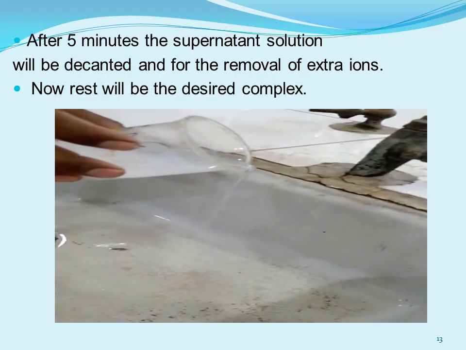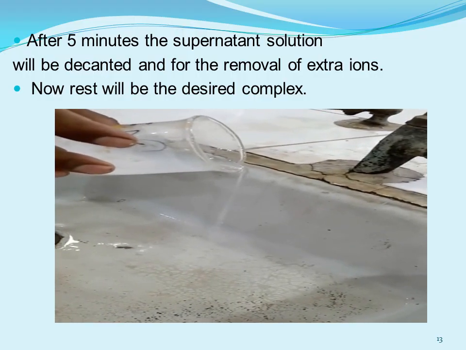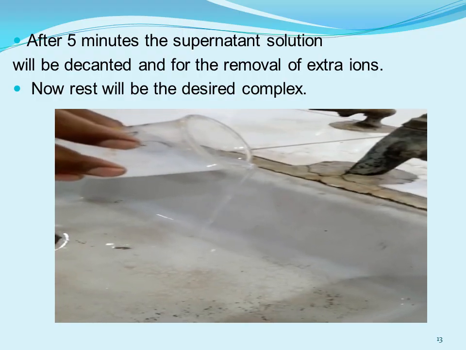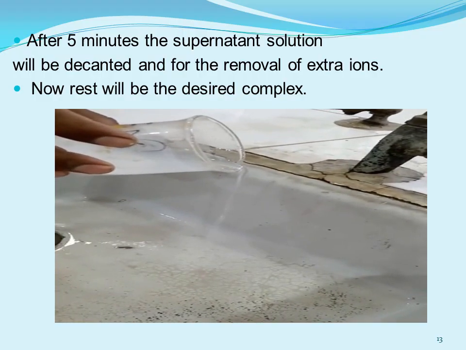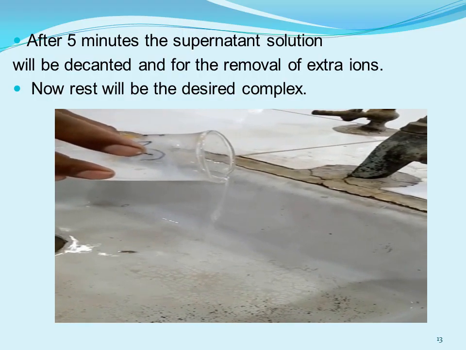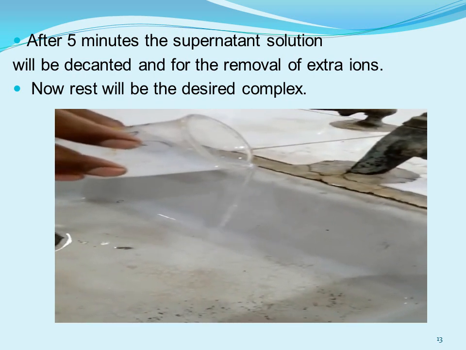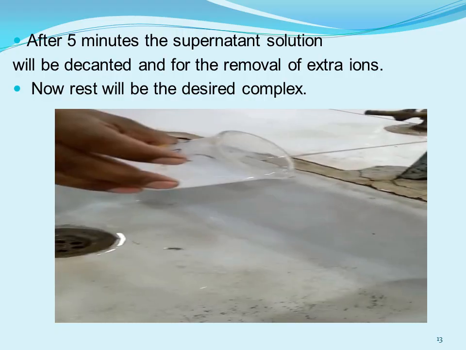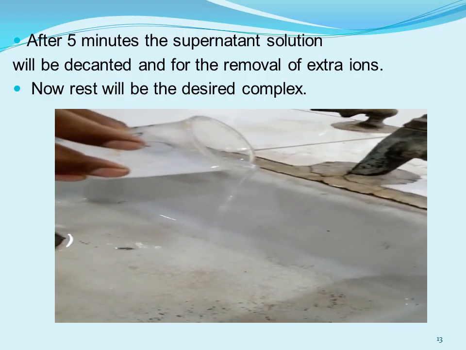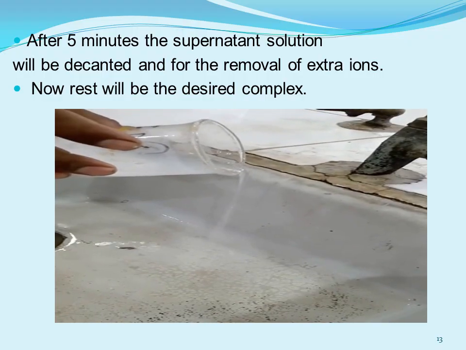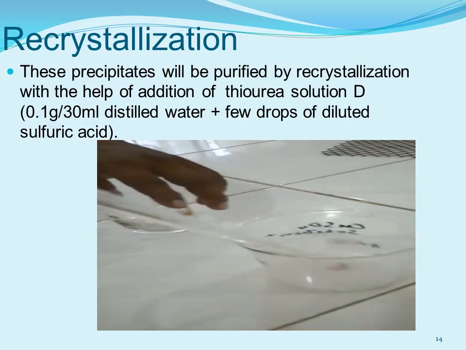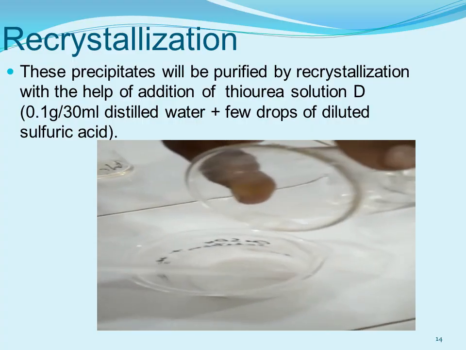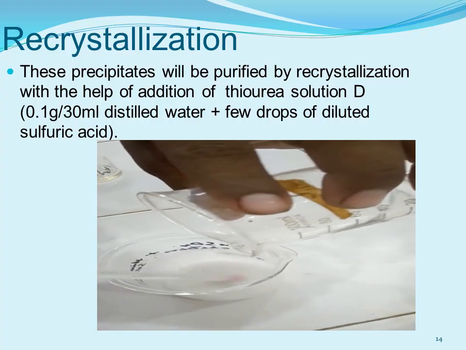After 5 minutes you will see that the precipitate has settled down, and what will you do? The supernatant solution will be decanted, and it also allows the removal of extra ions. So the rest we will have is our desired complex. After getting the precipitate, it will be purified by recrystallization.